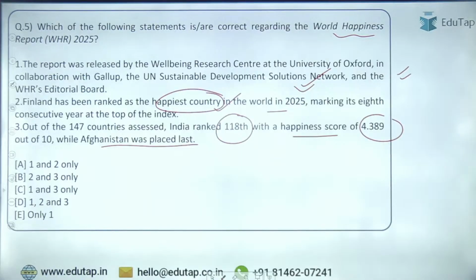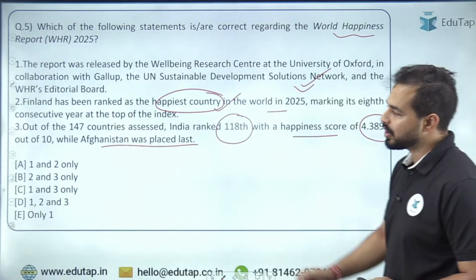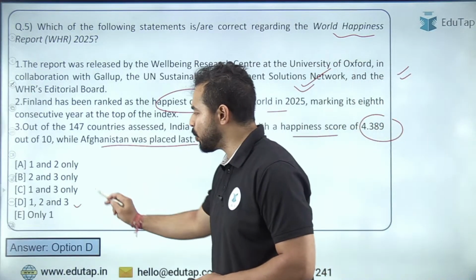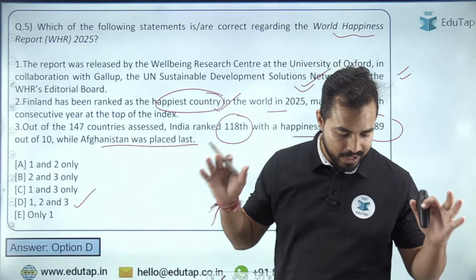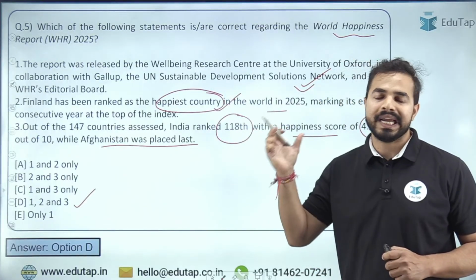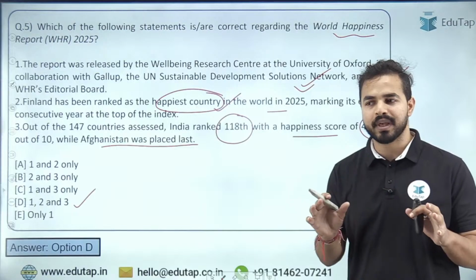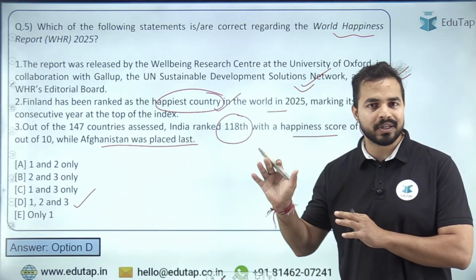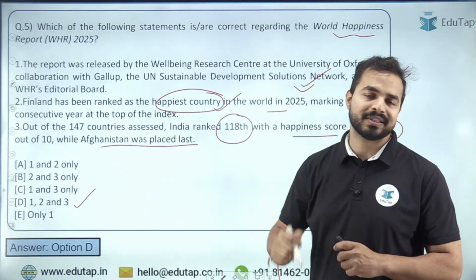So my dear friends, try to identify the right answer here, as all the statements are correct here. So the right answer will be option D, that is 1, 2 and 3. All the statements are right. Let me tell you my dear friends, अगर आपने इस रिपोर्ट को इन डिटेल नहीं कवर किया, डू नॉट वरी. इस रिपोर्ट पे एक डिटेल सेशन ऑलरेडी हमने लिया है ड्यूरिंग द CT 360 सीरीज सेशन.